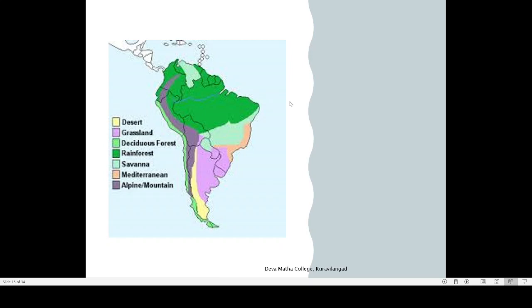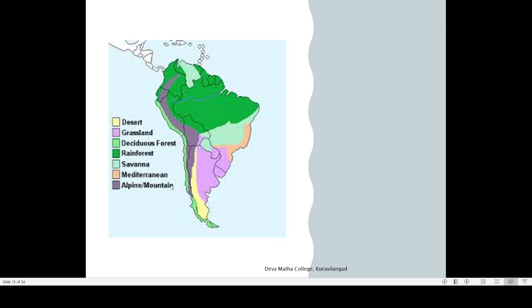Then Mediterranean climate. See this area, this eastern portion of Brazil. What is the nature of Mediterranean climate? The climate seen around the Mediterranean Sea is known as Mediterranean climate, and it is always a warmer climate. That is a characteristic feature of Mediterranean climate.